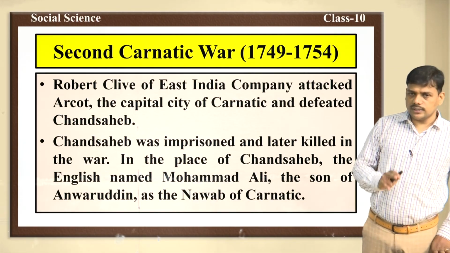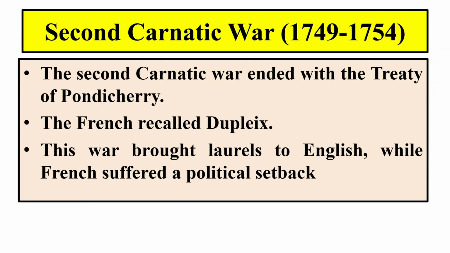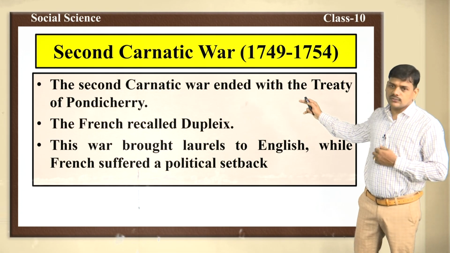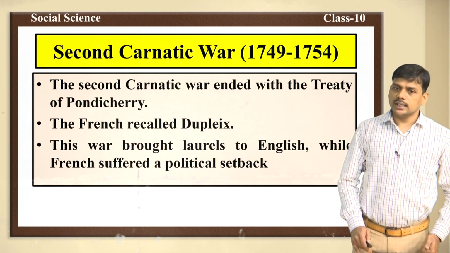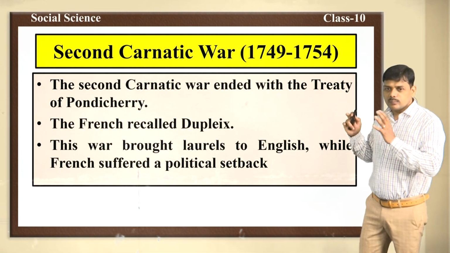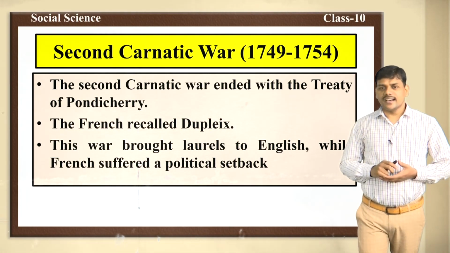When Chanda Sahib was defeated, he was imprisoned and killed in the war. In the place of Chanda Sahib, the English named Muhammad Ali, the son of Anwaruddin, as the Nawab of Carnatic. The Second Carnatic War came to an end by the Treaty of Pondicherry. The French recalled Dupleix. This war brought laurels to the English, while the French suffered a political setback. Some sort of prestige to the British, but the French suffered a severe political setback after the Second Carnatic War.